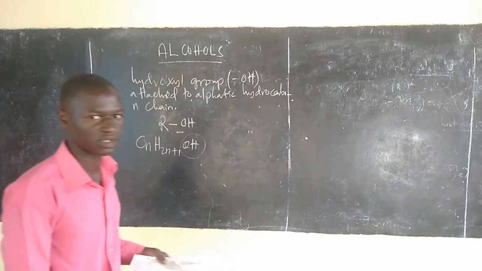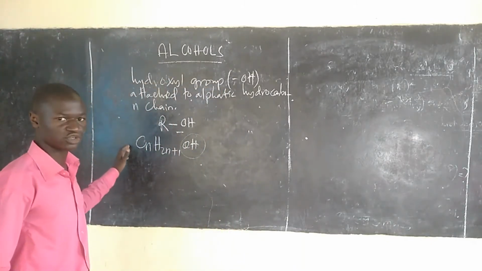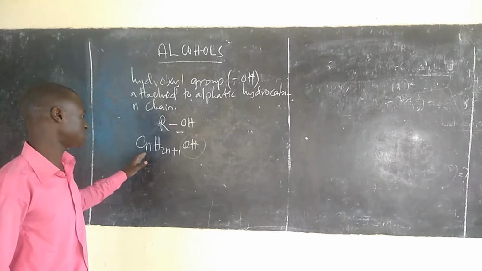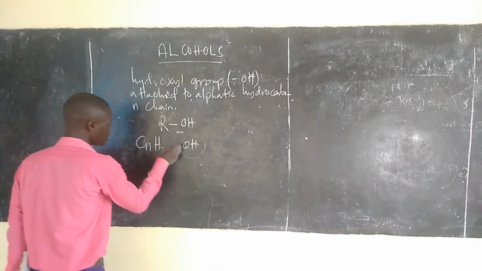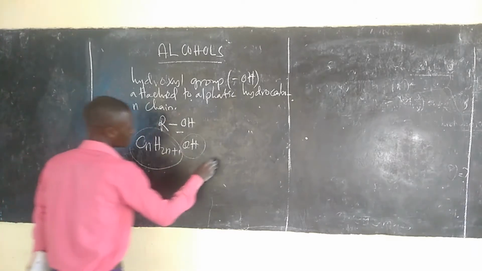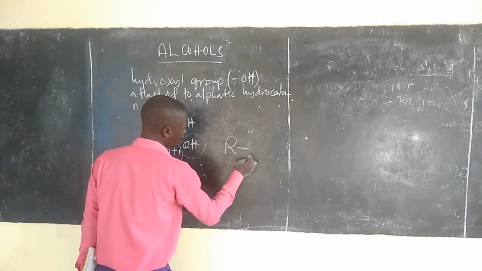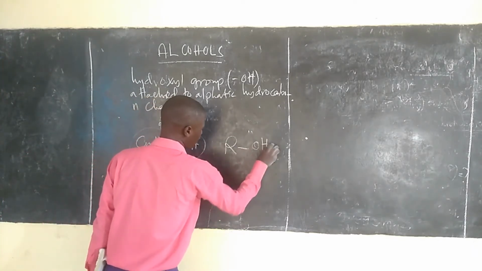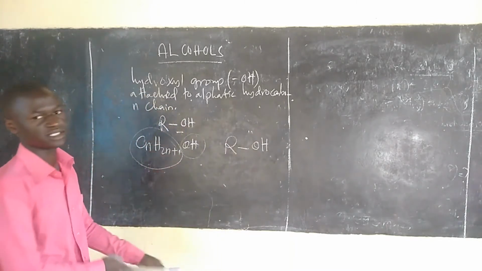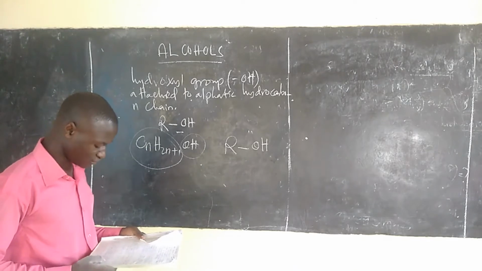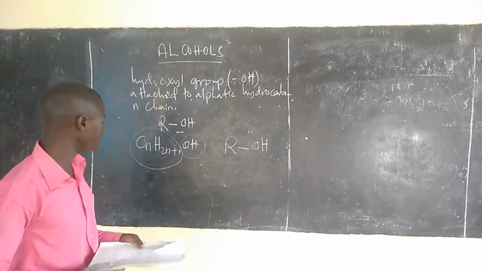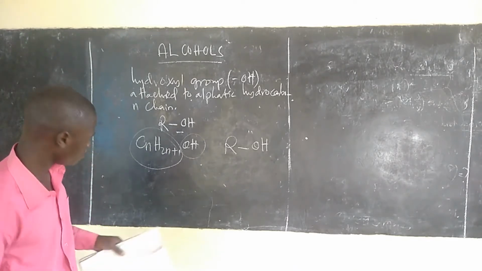That's what we call the alcohol, and the alkyl part appears as CnH2n+1, which can be abbreviated as R, the alkyl group. So we are just writing alcohol as ROH.